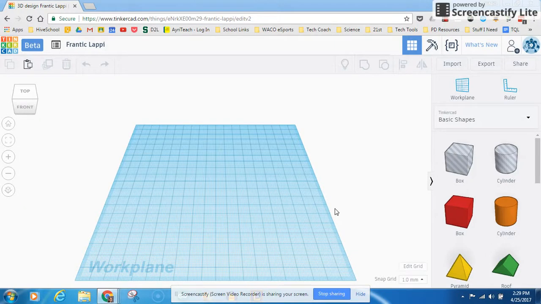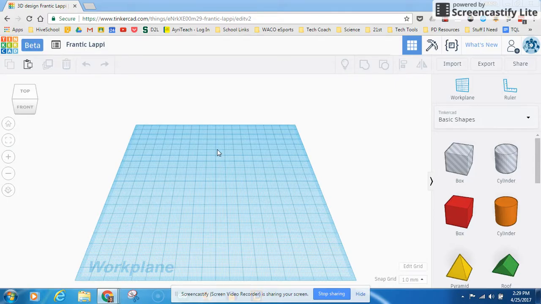All right, students, this is Mr. Errett, and this is TinkerCAD, and I'm going to give you just a basic overview of how to do a few things in TinkerCAD. This is not going to be for advanced users at all, so if you already know how to do all the basics in TinkerCAD, this video is not for you. This is, however, for people that are just getting started using TinkerCAD, that need to know where everything's at, and the general vibe of just how things work.